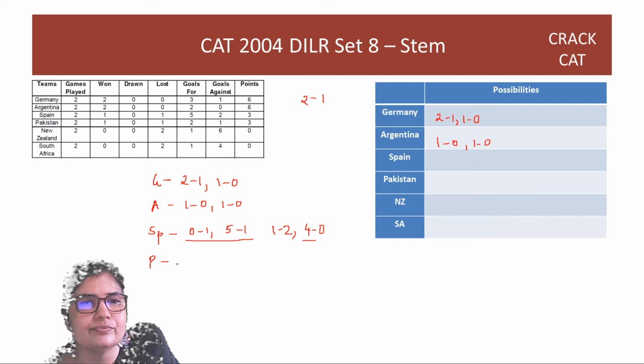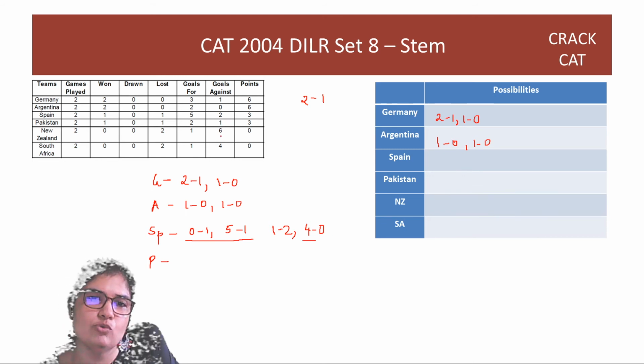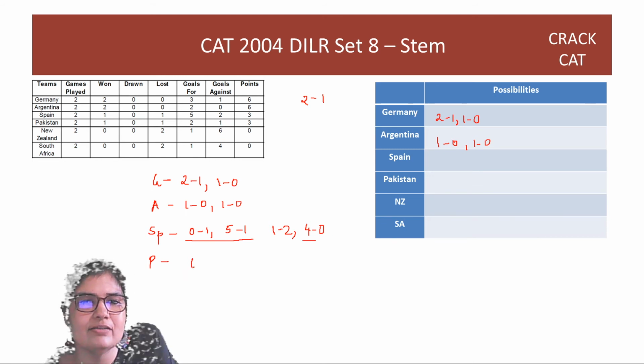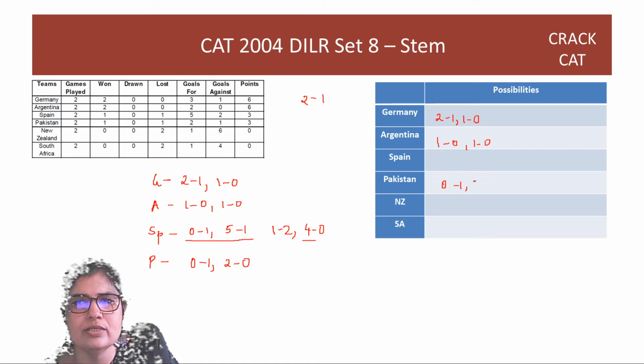Pakistan, you have goals for is 2, goals against is 1. Now, Pakistan has lost a match. It must have lost it when the goals against was 1, right? To lose a match, somebody else has to score a goal. So 0-1 is the one possibility for Pakistan. And then, in fact, there's only one case for Pakistan, very clear. 0-1 it loses, 2-0 it wins.